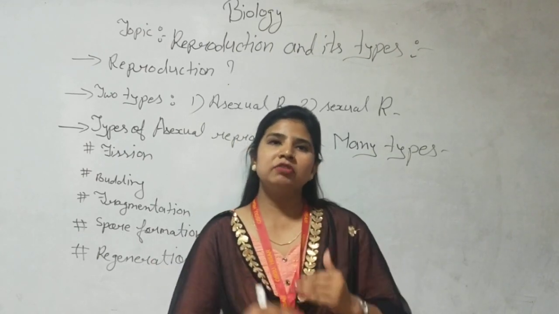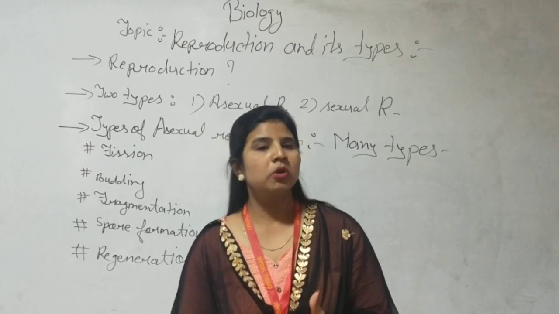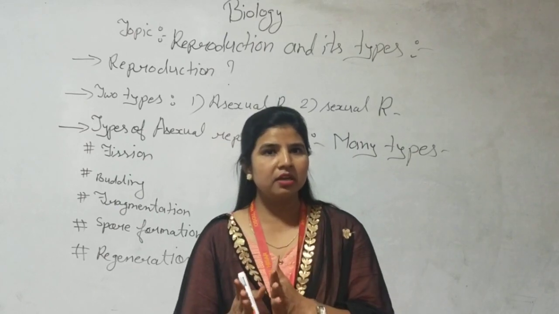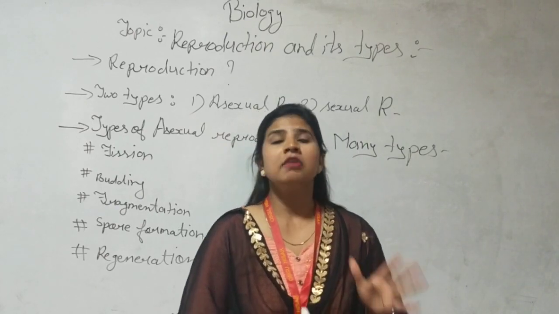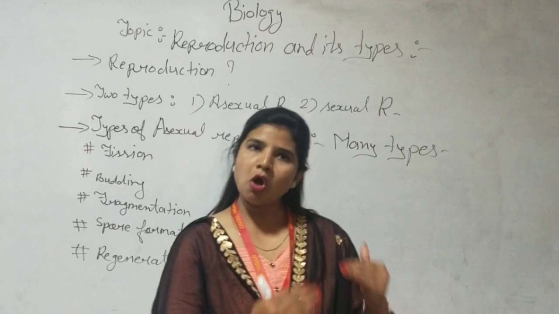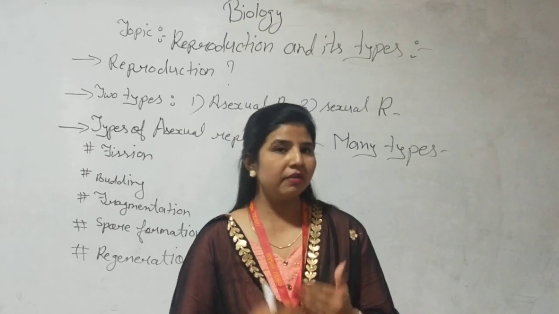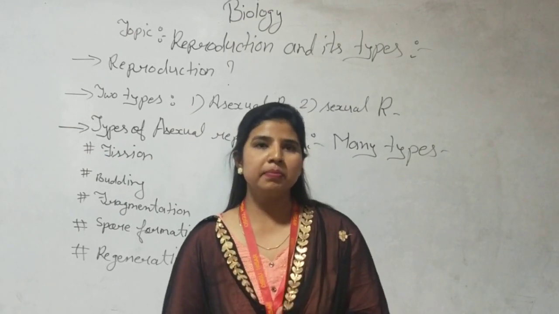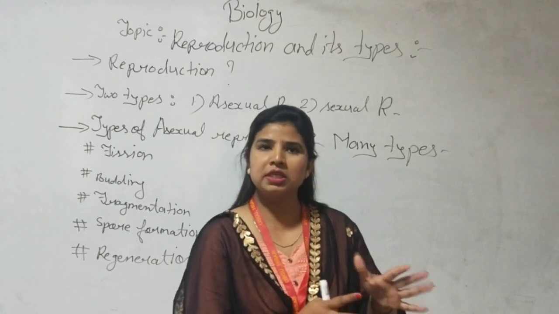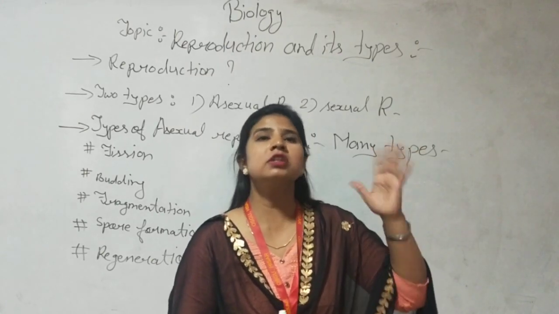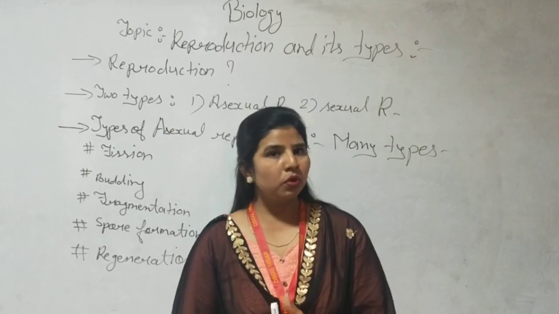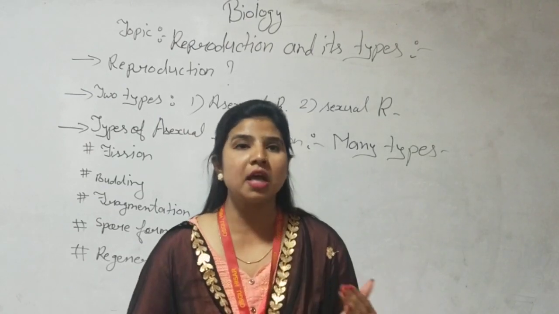What will happen if reproduction is stopped? Obviously the special character which the species has will be lost. Like a dog is a living being, and how is it present? Because its parents have reproduced, and the generation before. Nowadays you cannot see dinosaurs.